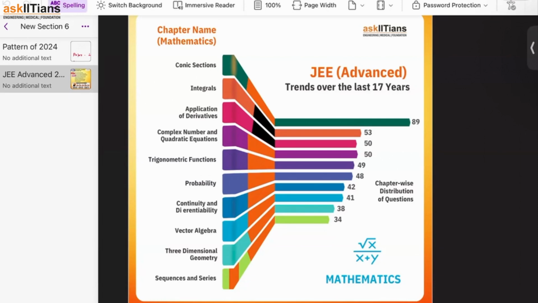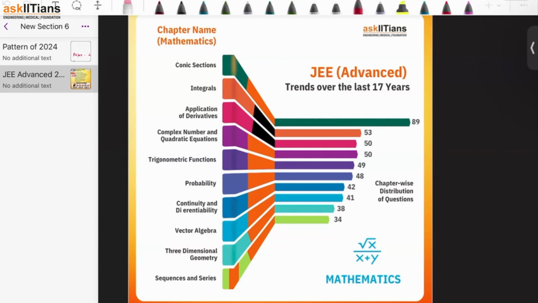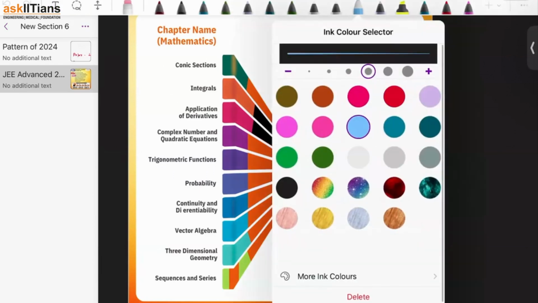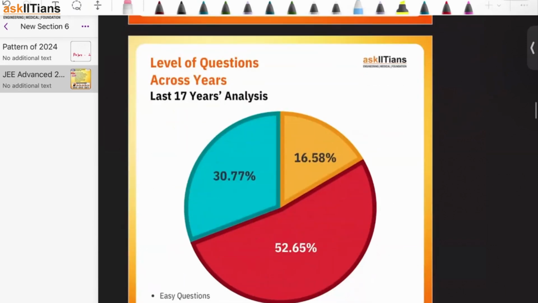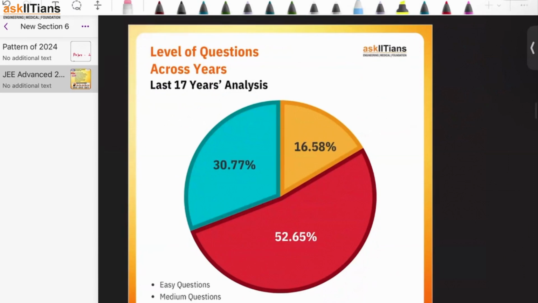Okay, because JEE Advanced, the best part is that you can spend 8 minutes for a question, or if not 8, 1 hour if you solve 8 questions, that's fine. So yeah, you can spend 7 to 8 minutes for each question. That is no problem at all. So when you have that much time to spend, you can definitely break down the question and then you can solve it, right? Now, this is the analysis of the last 17 years.